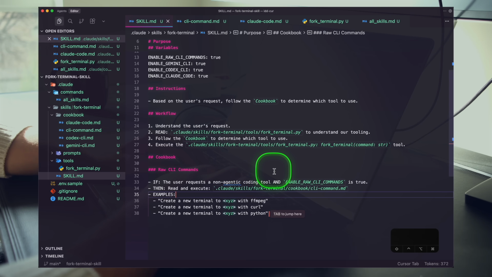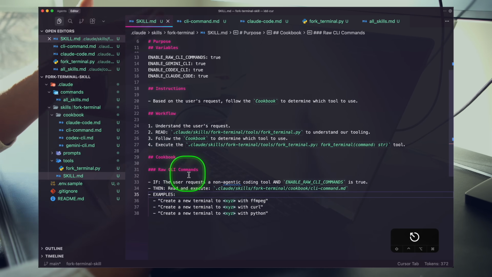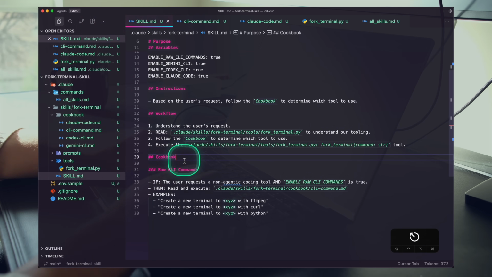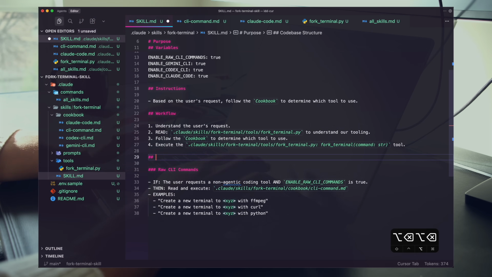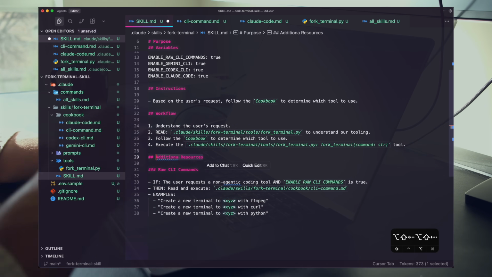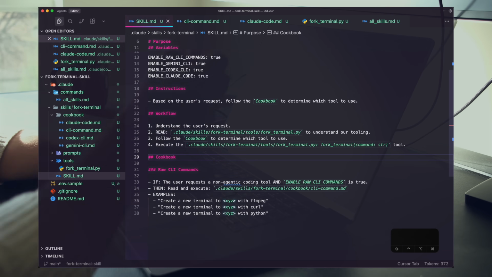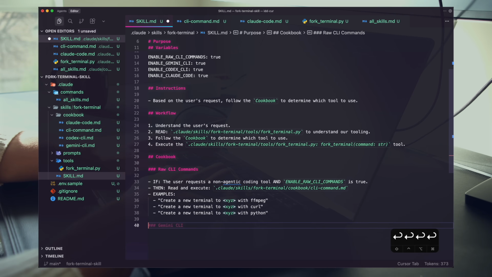And then what we can do here is come to this documentation and add the other cookbooks for our other use cases. And, to be clear, what we're doing here, this is like code-based structure, right? This is ultimately additional resources. This is how we're really pushing on the progressive disclosure abilities, right? But I like to call this cookbook because we're kind of showing recipes for when to use each specific set of tooling.